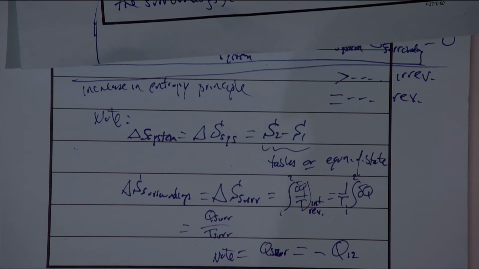All of our heat terms, all of our work terms are just magnitudes, okay? So from here on out, they're just magnitudes. So this would represent the negative of the heat transfer to the system. If the heat transfer to the system is positive, then the heat to the surroundings must be negative, right? It's also possible to have heat being removed from the system, in which case the heat transfer to the surroundings might be positive if Q12 is negative. But nonetheless, this is the equation that we're going to deal with.